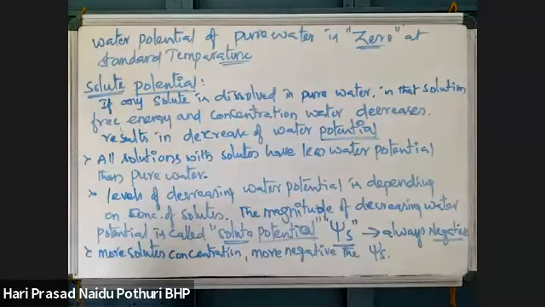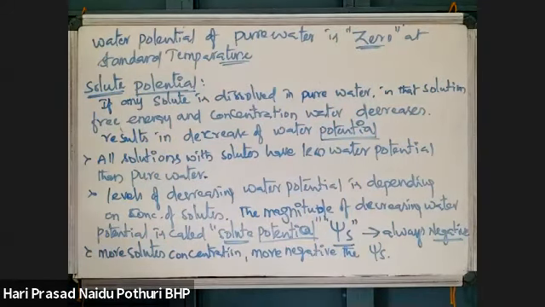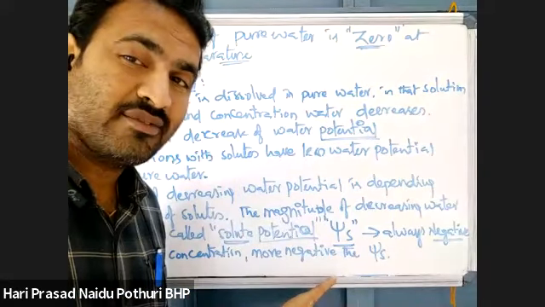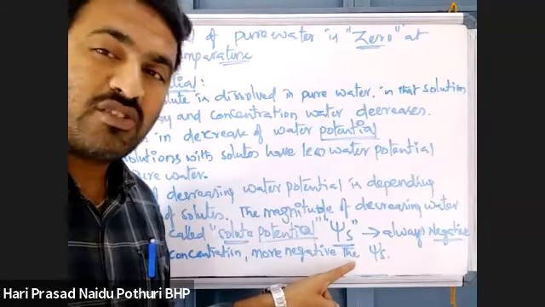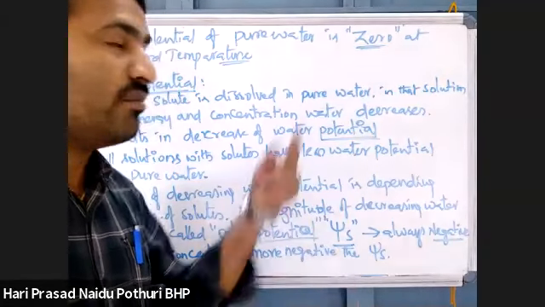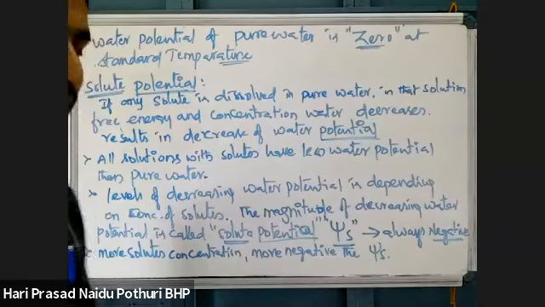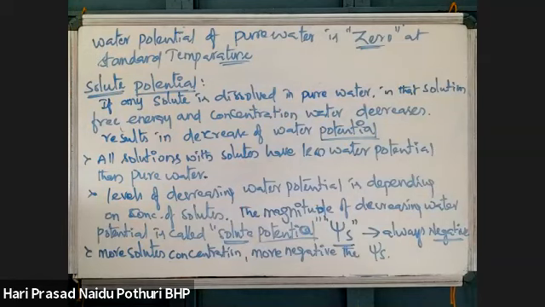If solute concentration is increasing, it means solute potential will also be increasing in magnitude. Increasing means more negative. Okay, like that we can say.